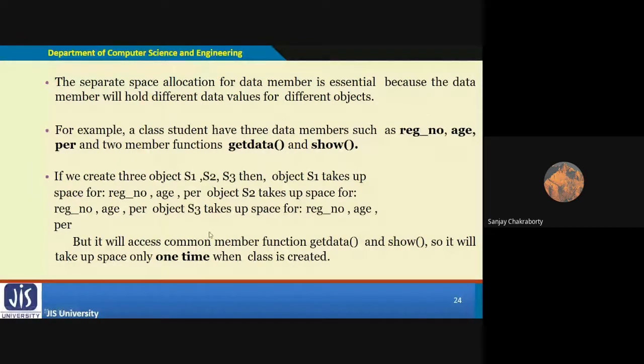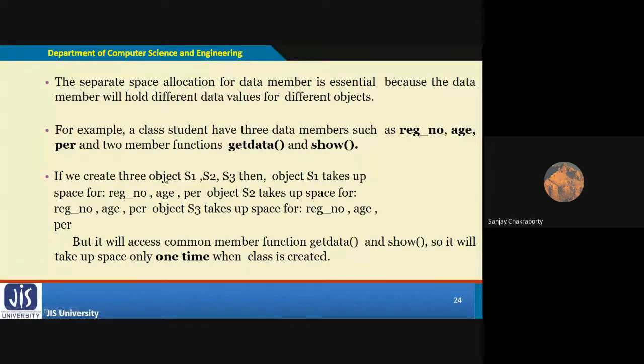I think you should understand these things. One example has been given. Suppose three data members have been defined in a class student: registration number, age, and percentage. Two member functions are defined, get data and show.